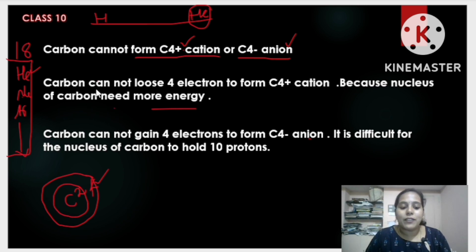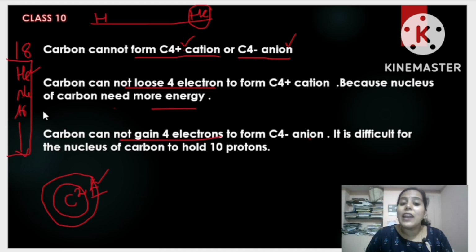Carbon cannot lose 4 electrons. See, carbon, to obtain stability, that is, to obtain octet configuration, that is, noble gas configuration, the meaning is the same. Okay, to obtain it, carbon needs 8 on its outermost shell, right? Or, the nearest noble gas configuration, carbon has to go towards helium. Okay, so it should have 2 electrons. So if carbon keeps 2 electrons on its body, it feels it has obtained the stability, or it should have 8 electrons on its body. It should feel that I am satisfied, I am now in the stable configuration. But this is not possible for carbon.